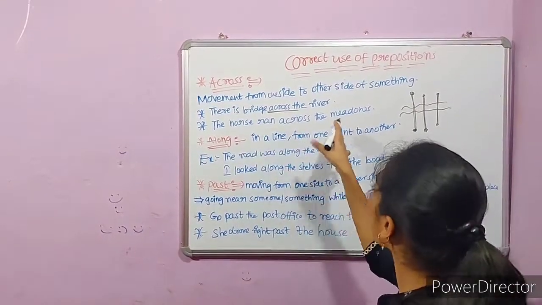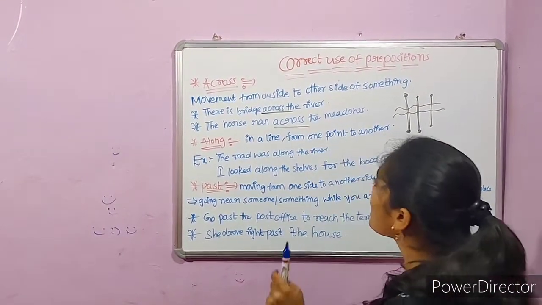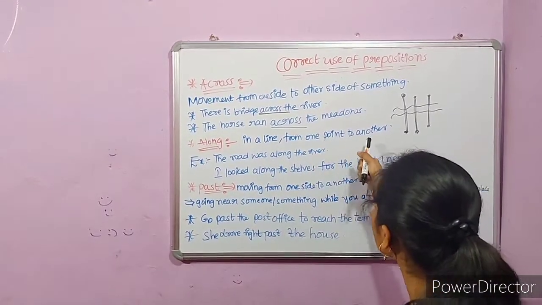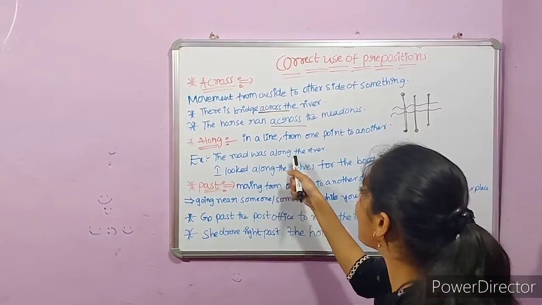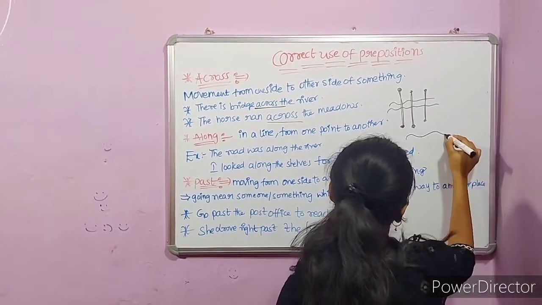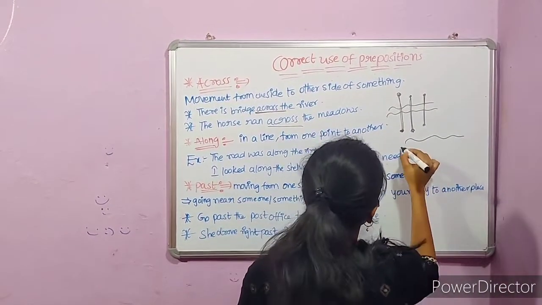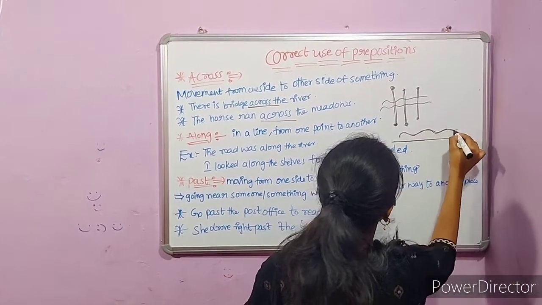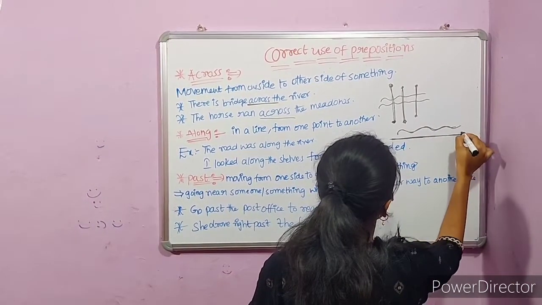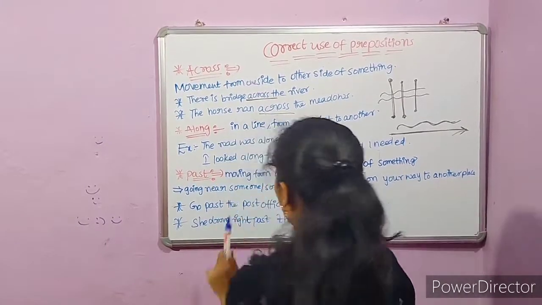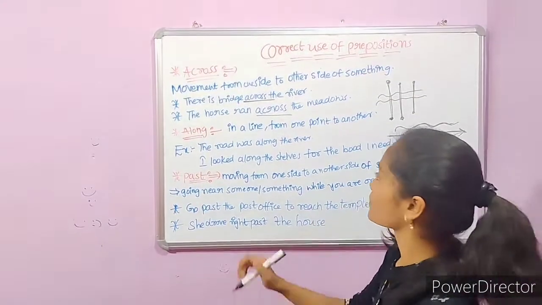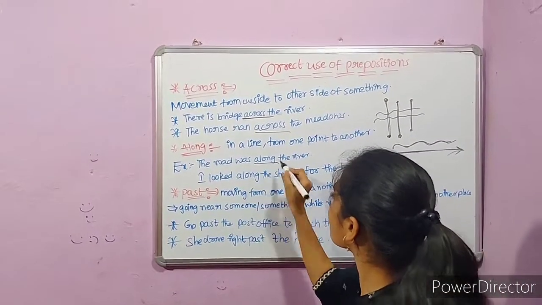The horse ran across the meadows. Again, along. Along is a preposition meaning in a line from one point to another. The road was along the river. If the river is flowing like this, the road is like this. That means along means they together form the same line. This is along. Along and across are quite opposite to each other. The road was along the river.